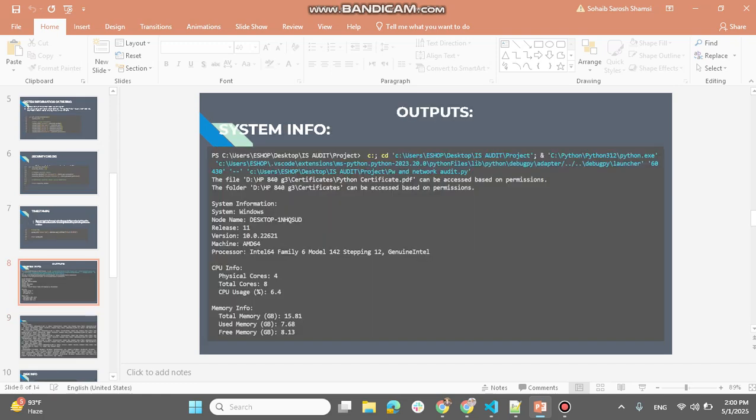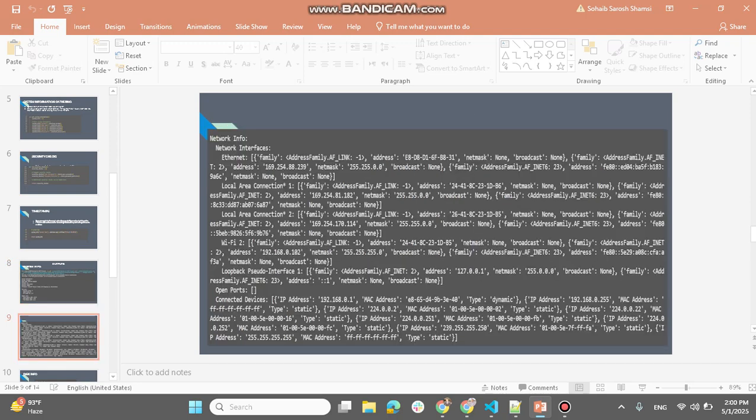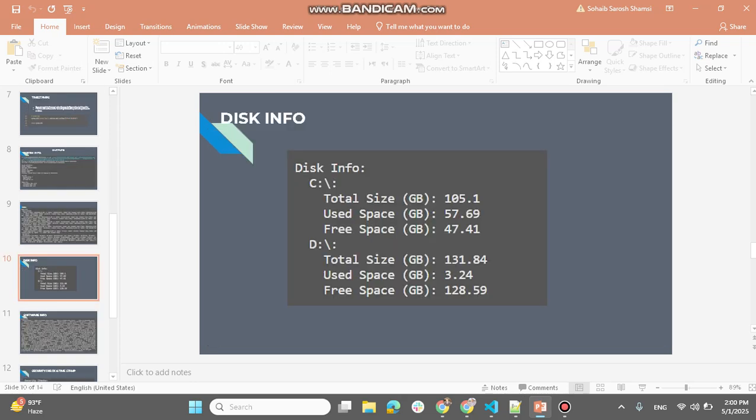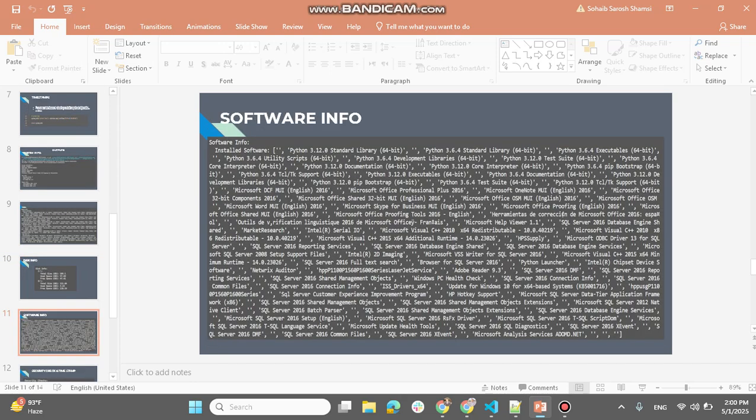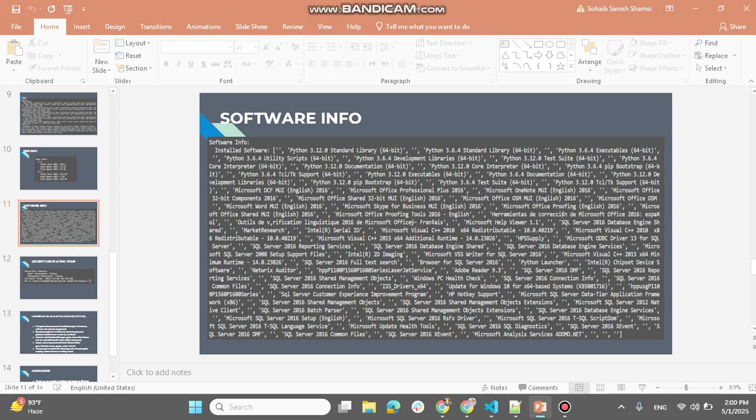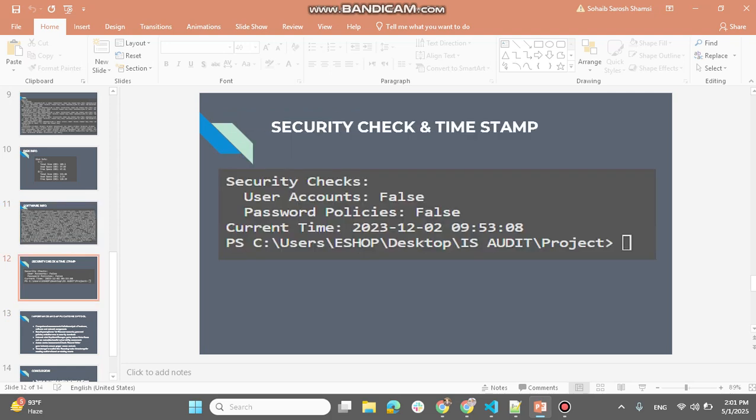So this is the snapshot we measured. This is another part of the network information. This is another part of the disk information. This is the software info that I mentioned I couldn't do on the work laptop. On a personal laptop, I was able to do it easily. So these are all the installed software that we can get a list of, then the audit, security check, and current time.